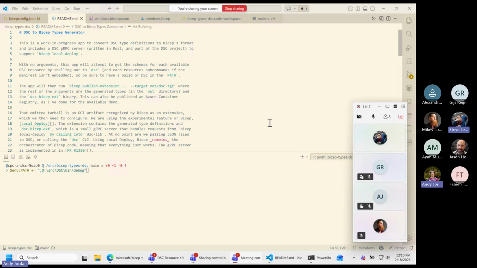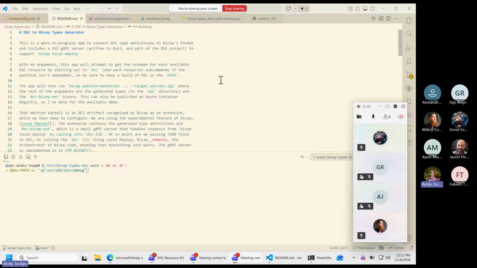Yeah, markdown file. Fantastic. So at a high level, what we've done here is written a DSC extension for Bicep, and I'm saying that in that particular order because if you know what Bicep is, it is both a declarative syntax language and also a resource orchestrator.